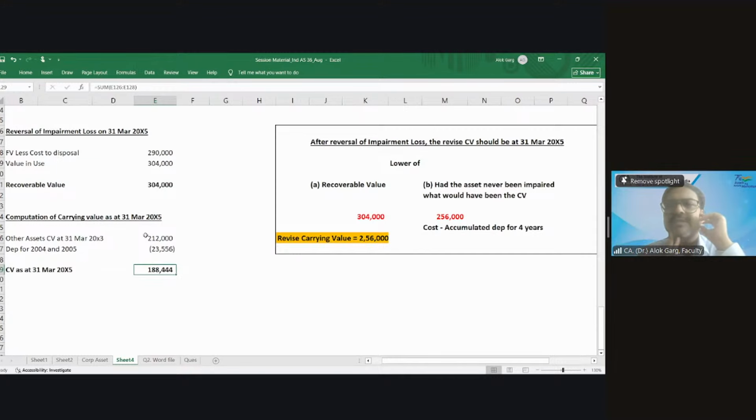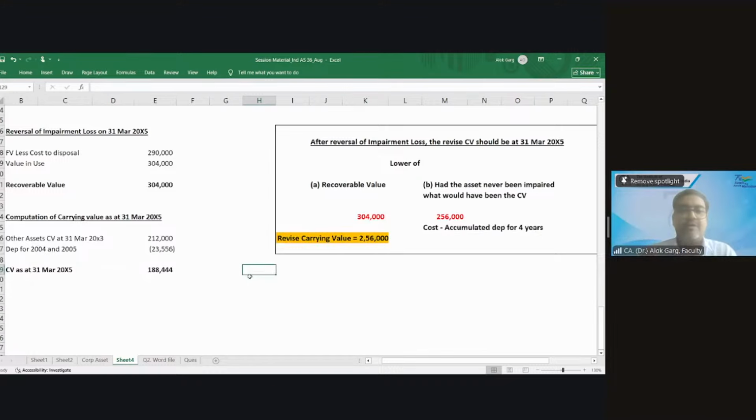Then management said, okay, sir, it means I need to reverse an impairment loss only to the extent of 256 minus 188,444. It means I have to debit my asset by 67,556 and credit my P&L by 67,556. And Sanjay said, बिल्कुल सही पकड़े हैं. Yes, exactly. This is the amount which you have to reverse.